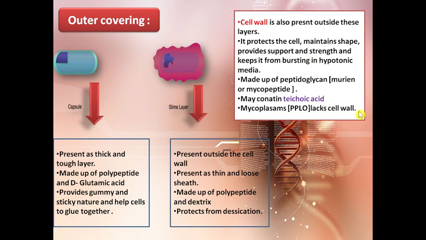Now this is a very important point to note down, that mycoplasmas, which are called PPLO, lack a cell wall. Now this MCQ has come most of the times, that which prokaryotic cell has only two outer coverings, that is capsule and slime layer, and only cell membrane. It lacks a cell wall, so it has only two coverings. Generally, all the prokaryotes have three coverings, but mycoplasmas, as they lack a cell wall, have only two coverings. So this was about the cell wall.